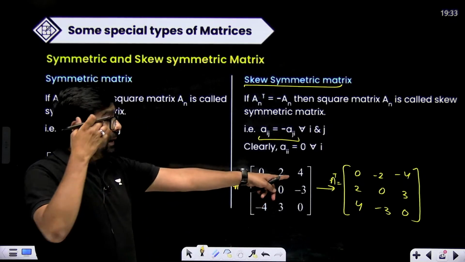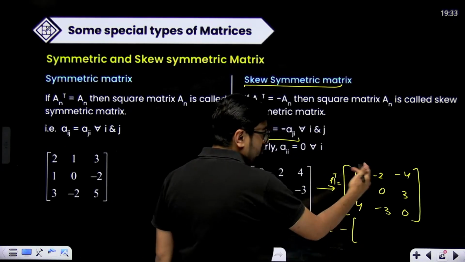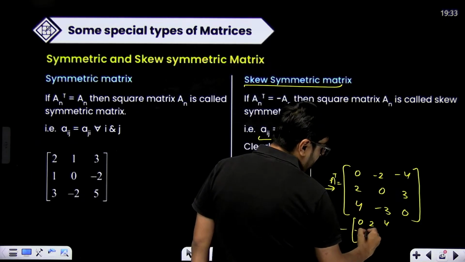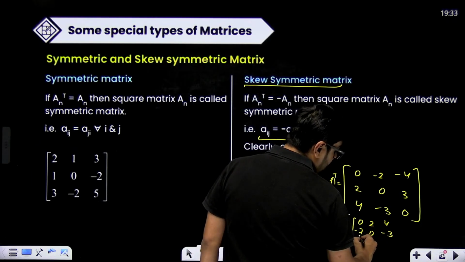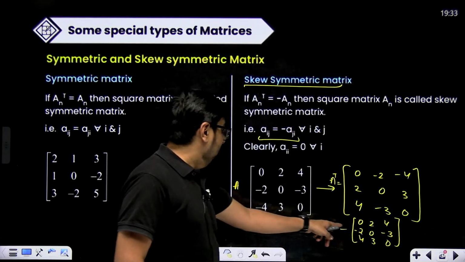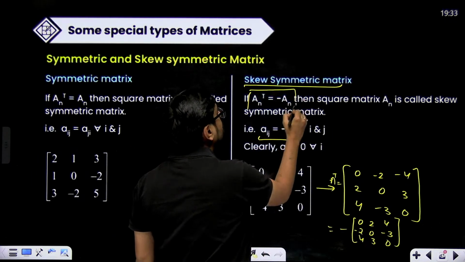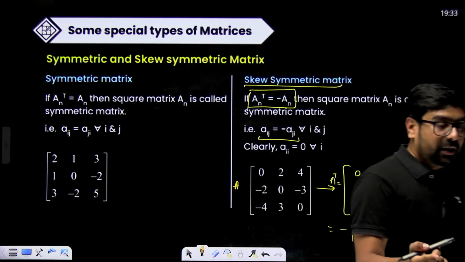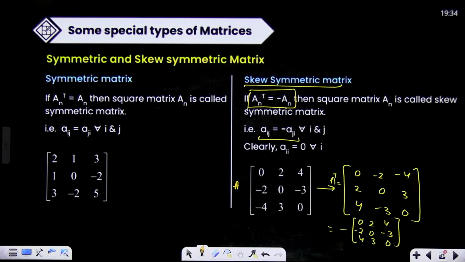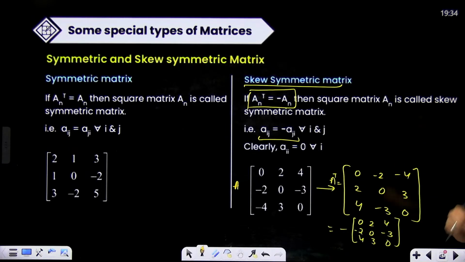But if you take minus common from all the terms, this will become 2, this will become 4, this will become minus 2, 0, minus 3, this will be 4, 3, and 0. Yes, minus of this is equal to this. So in this case, A transpose is equal to negative of A. If you are getting this case, then you will have a skew-symmetric matrix.